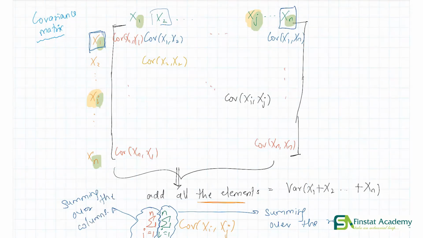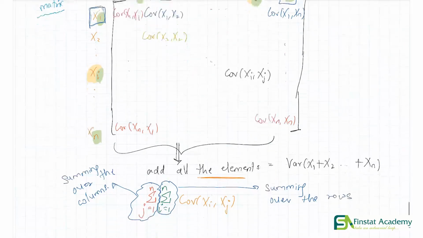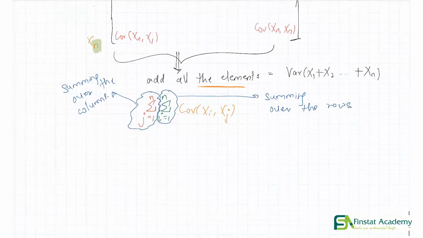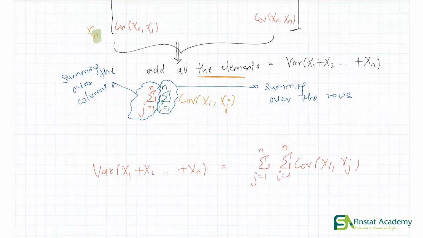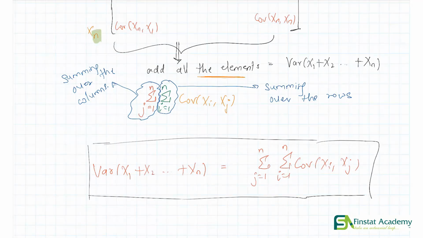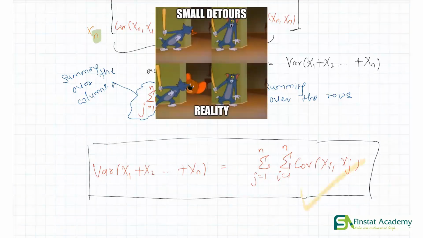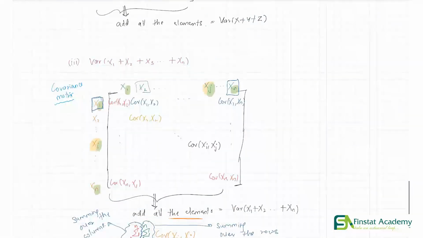Okay, so finally we have got what we wanted. Let's just write it out neatly again. The formula of the variance of x1 plus x2 all the way up to xn is nothing but the sum of our covariances with i going from 1 to n and j also going from 1 to n. This is our final formula. Great. So now our little detour ends. And this is the formula that we'll be using. So let's scroll back above. Let me just scroll back above.